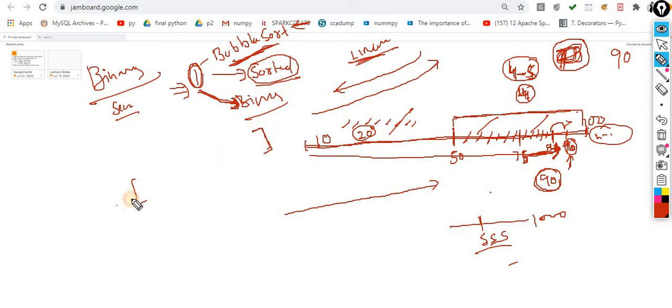I have to iterate from this memory location to this one. I have to iterate all these items. Let's suppose MySQL, that is sequential processing. That means if you are standing over here and want to reach over here, there is no direct way. You have to pass through one by one, because this is the property of MySQL.